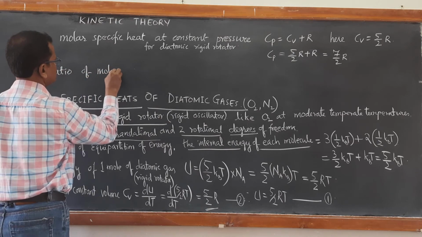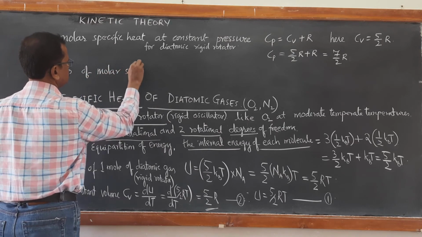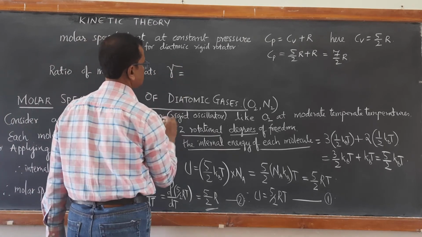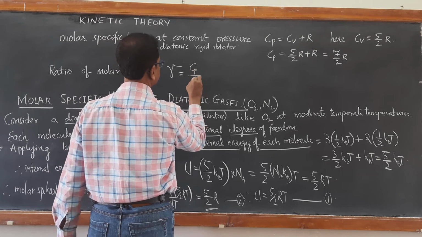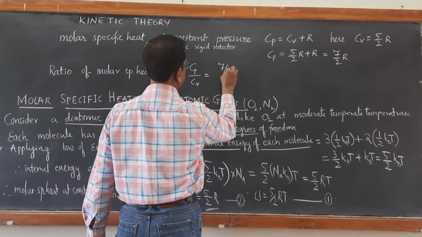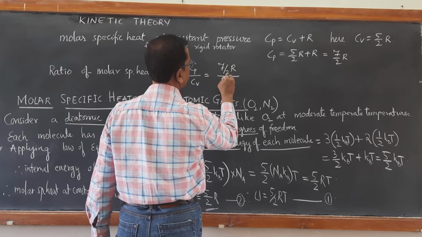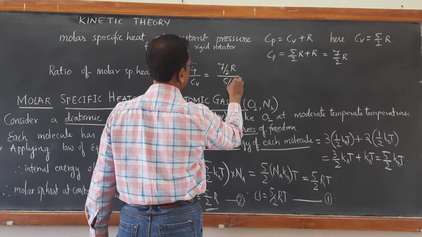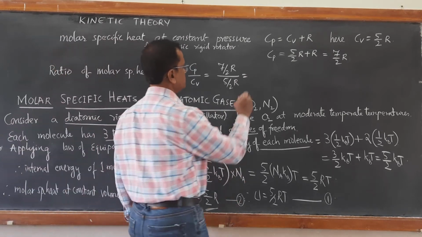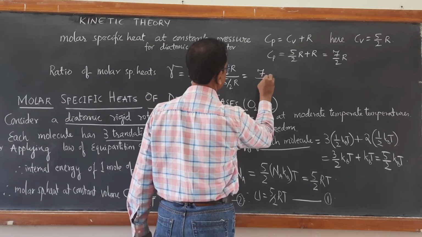Now, ratio of molar specific heats. Gamma is equal to Cp by Cv. Now it becomes 7 by 2 R divided by 5 by 2 R. So R cancels, 2 cancels, so you are left with 7 by 5.